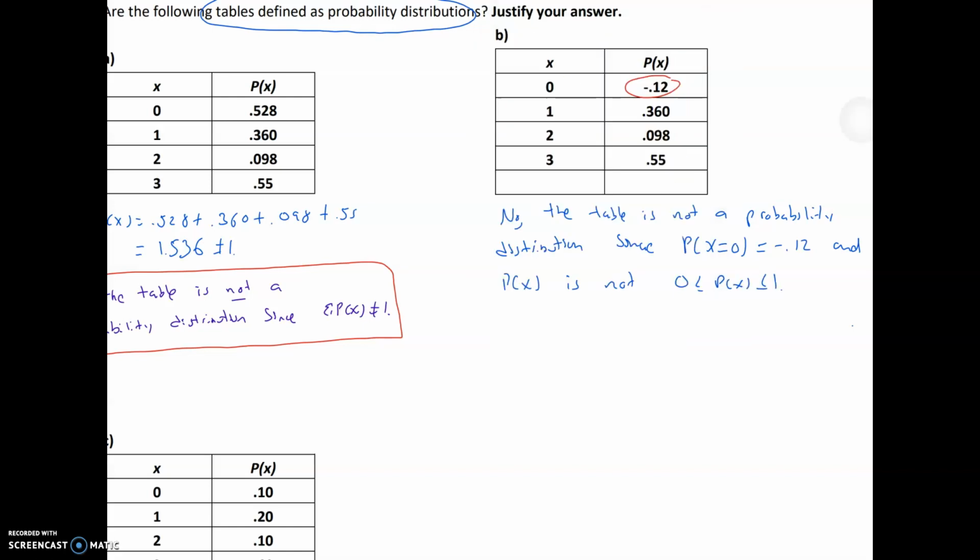So every value has to be between 0 and 1. In this case, we can eliminate it. You're not allowed negatives. The sum has to equal 1, and all values have to be between 0 and a maximum of 1. So far, A and B don't qualify.